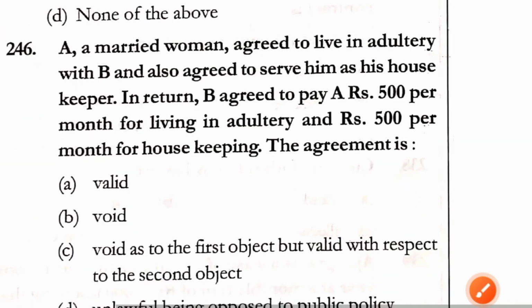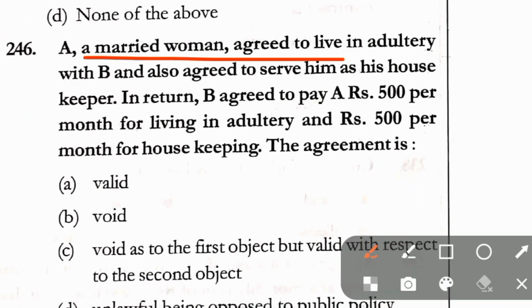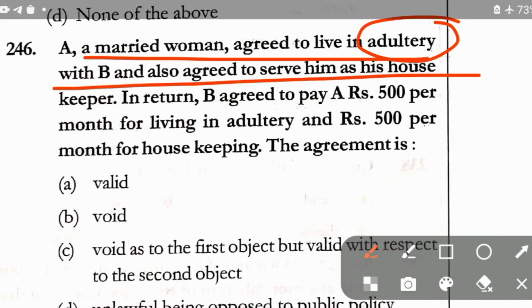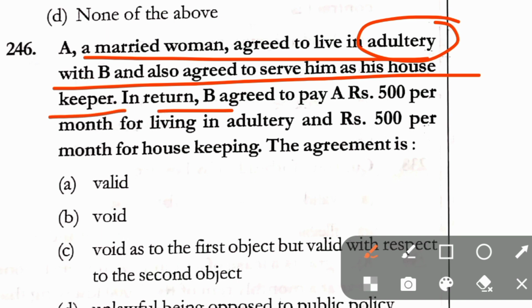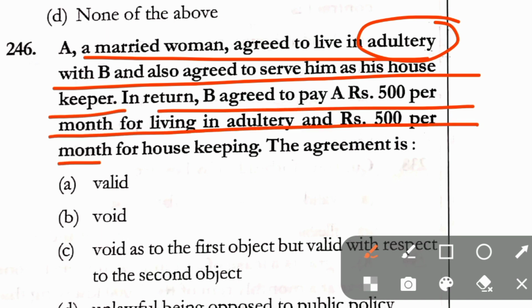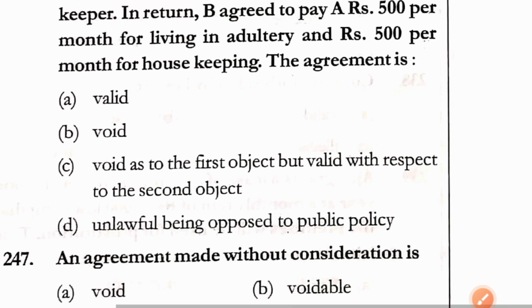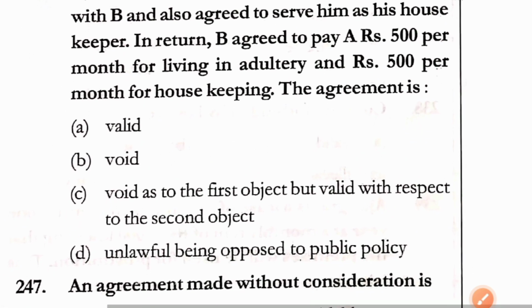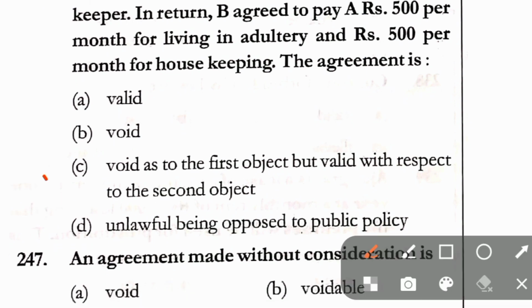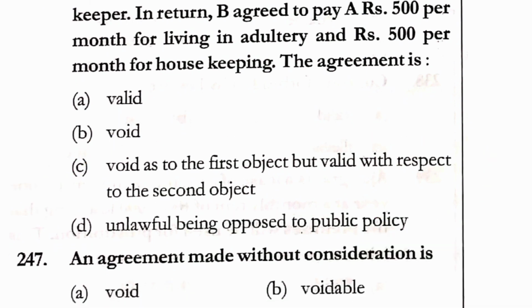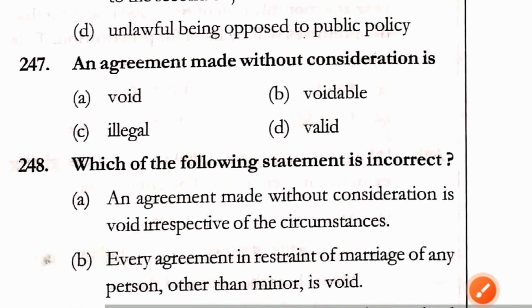Question number 246. A married woman agreed to live in adultery with B and also agreed to serve him as his housekeeper. In return, B agreed to pay A ₹500 per month for living in adultery and B ₹500 per month for housekeeping. The agreement is valid, void as to the first object but valid with respect to the second object, D, unlawful being opposed to public policy. Here in question number 246, correct answer is option C, void as to the first object but valid in respect of the second object.